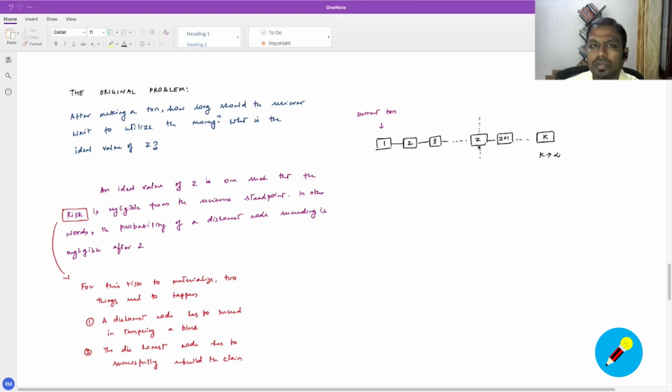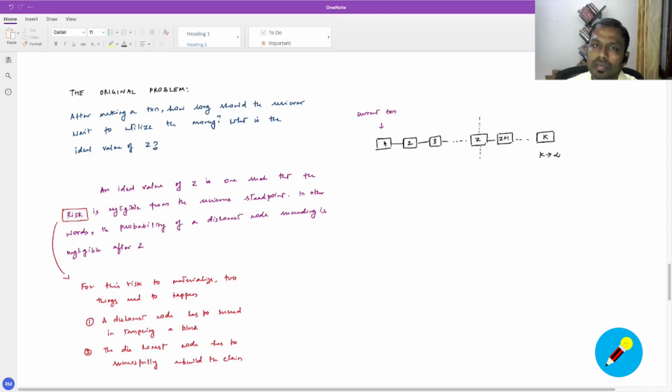Now, to do that, what all has to happen? There are two things that need to happen here, right? One is that this dishonest node will have to succeed in tampering with this block, because this is where the transaction is.